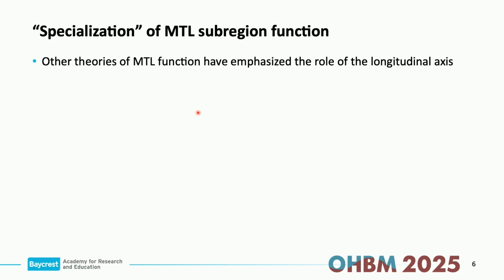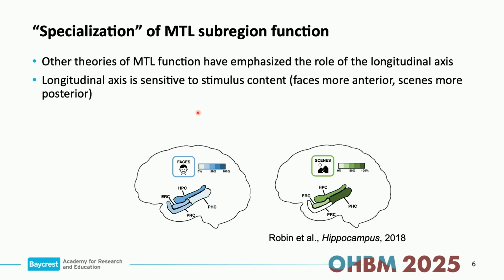Some theories have emphasized this role and have talked about how areas of the anterior hippocampus versus the posterior hippocampus, and areas of anterior MTL versus posterior MTL, are sensitive to different types of stimuli. For example, many studies have shown that scenes strongly activate the parahippocampal cortex, and faces more strongly activate the perirhinal cortex. In this study, where we grouped across many different studies, a sort of meta-analysis, we also saw entorhinal cortex showing more preference for faces as well.